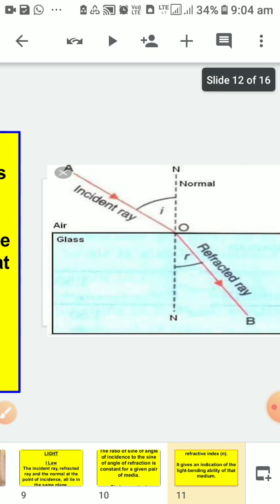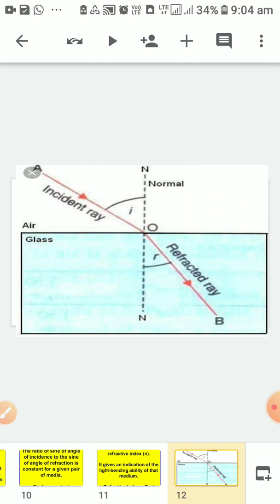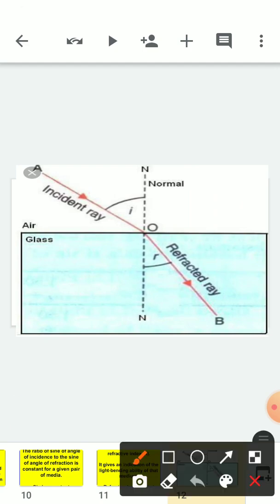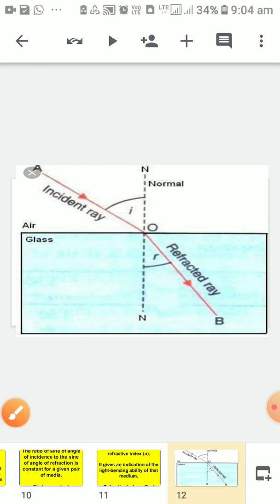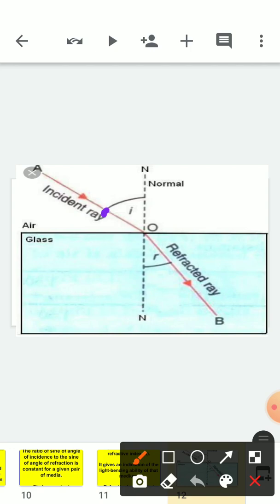In this figure you can see the first and second law. What the first law is saying is that incident ray, normal and refracted ray all lie on the same plane. This is the plane where they are lying. And the second law is saying that sine of angle i and sine of angle r gives you a constant value for a given media.